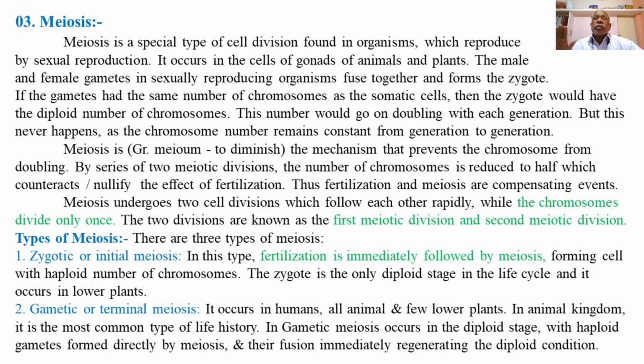So during mitosis, the chromosome number of the parental cell, that is the diploid number, is retained in the daughter cells also. Means the process of mitosis